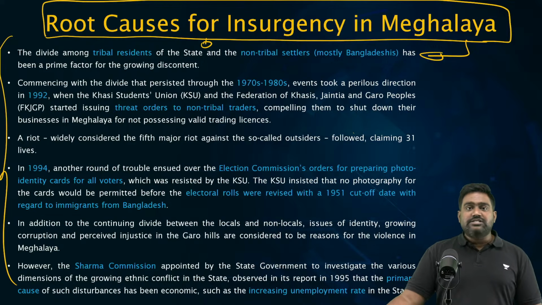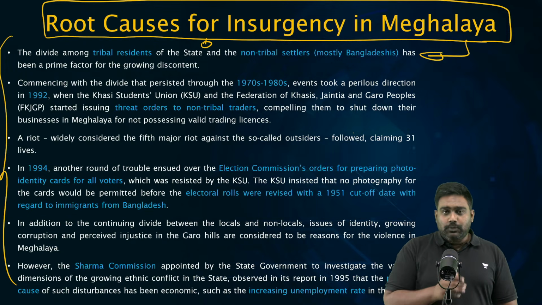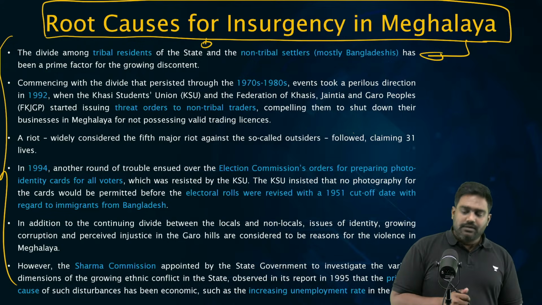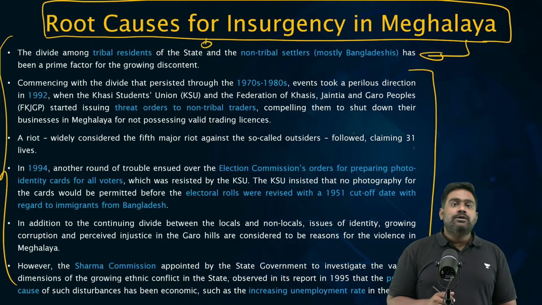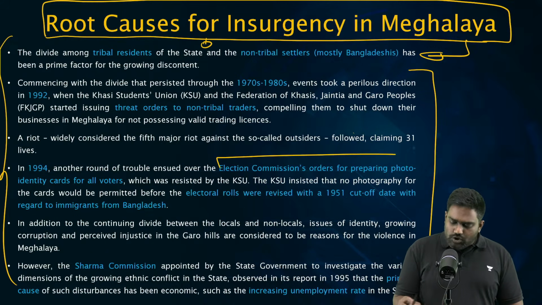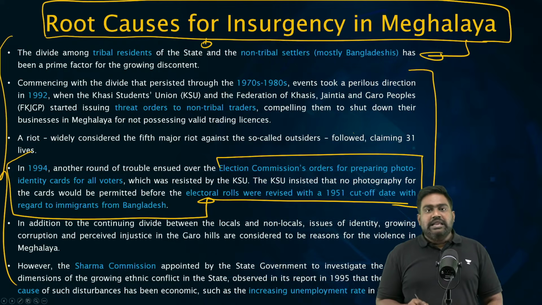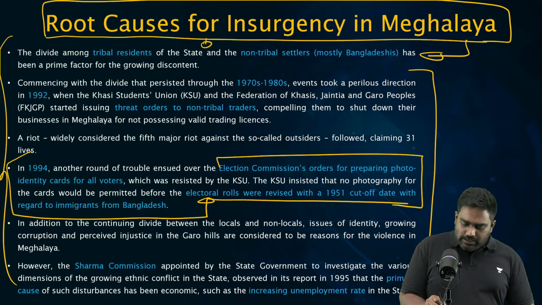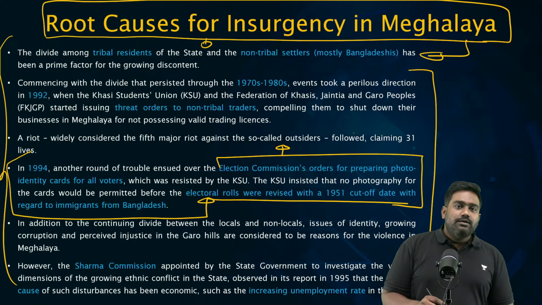But there have been instances of inter-tribal rivalry between Achiks and Hynniewtreps, between Garos on one side, Khasi, Jaintia, and the others on the other side. So there is a history of conflict between these elements. Even here, there were allegations of manipulation of voters' list, with illegal migrants from Bangladesh being included in the voters' list, that triggered the anger of the Garo Achiks and the Hynniewtrep people. Is that clear?